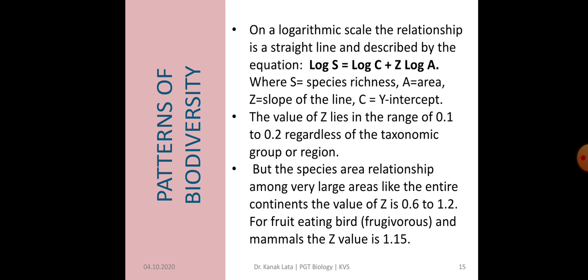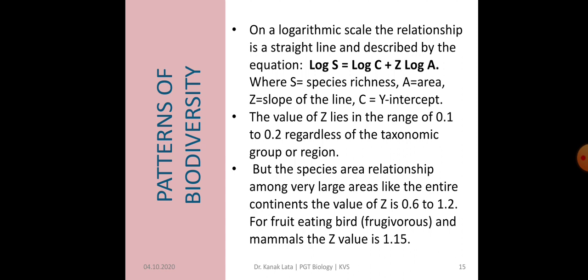But for the species area relationship among very large areas like entire continents, the value of Z increases and it is 0.6 to 1.2.